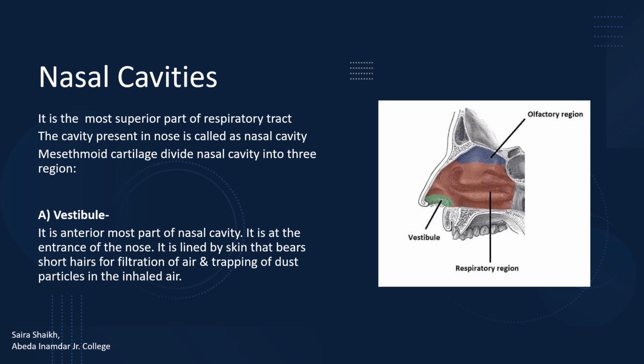Nasal cavities. The cavity present in the nose is called the nasal cavity. The nasal cavity has three regions: vestibule, respiratory part, and olfactory chamber. The vestibule is the anterior-most part of the nasal cavity. It is the entrance of the nose. It is lined by skin that bears short hairs for filtration of the air, and they are useful for trapping dust particles present in the inhaled air.